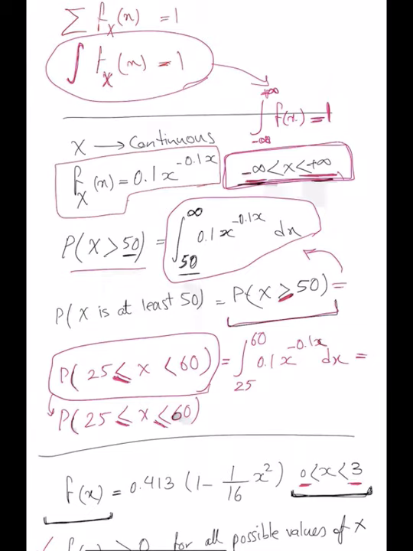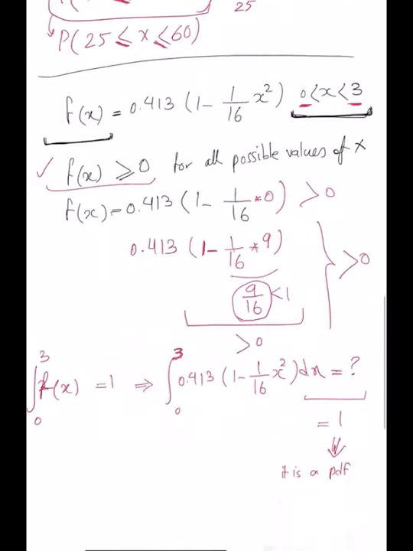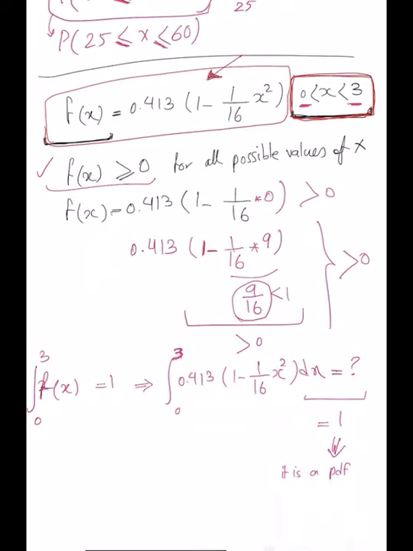So if I want to check this is a valid probability density function, I have to look at the integral of f of x over all possible values of x, and all possible values of x here go from minus infinity to plus infinity. However, here I'm telling you that for this probability density function, these are the possible values for x. So this random variable takes values between 0 to 3. That's the definition of the random variable.